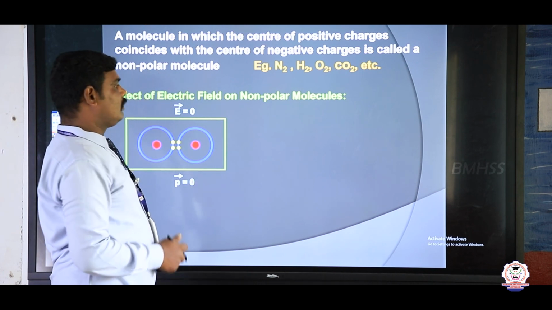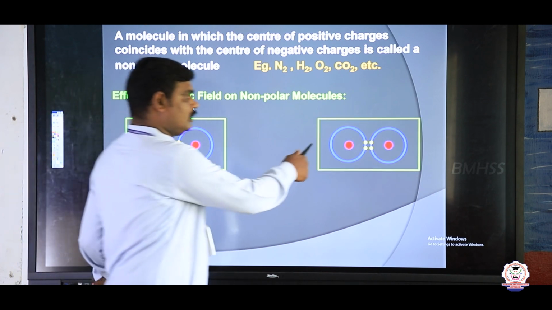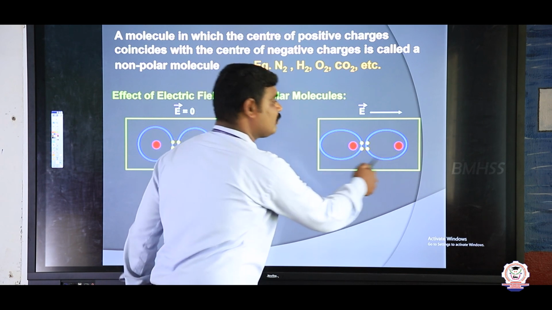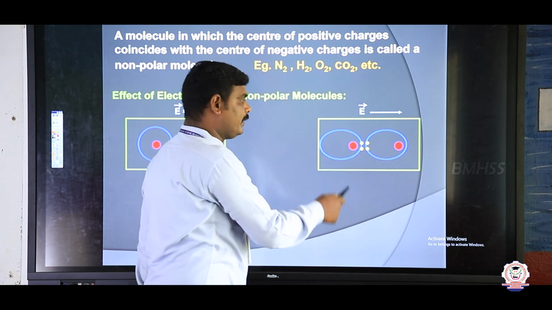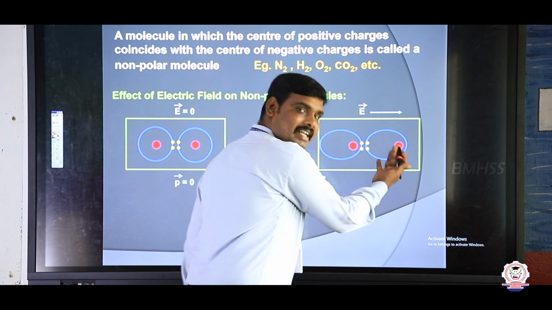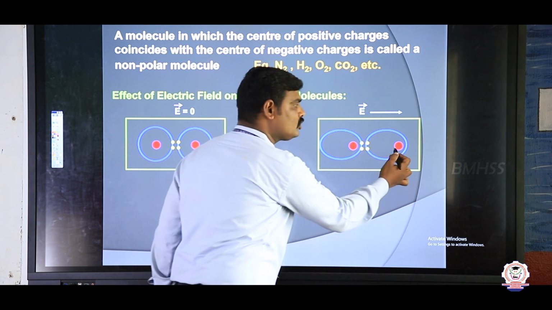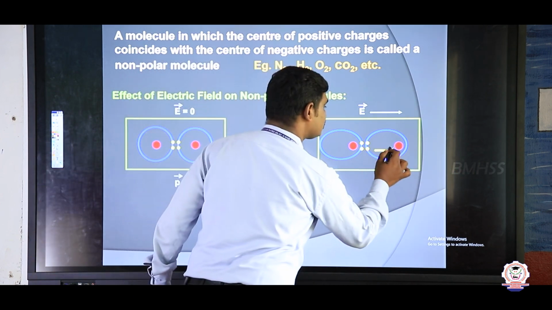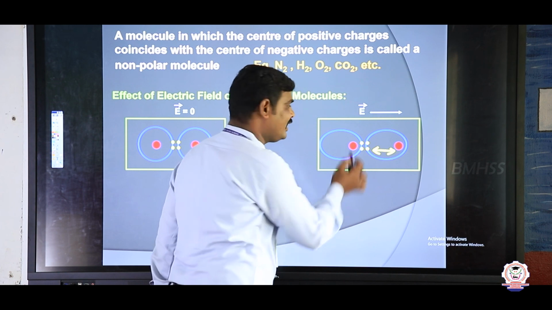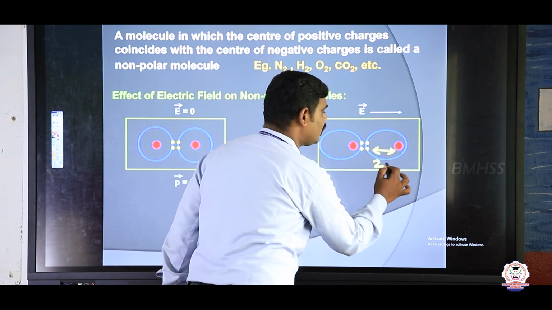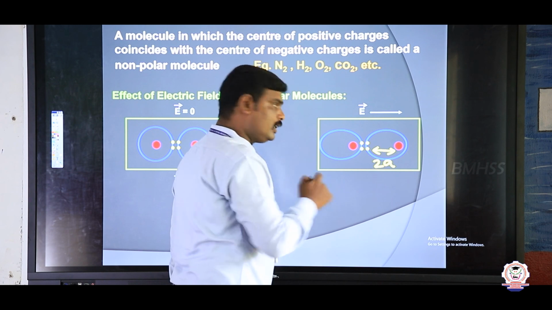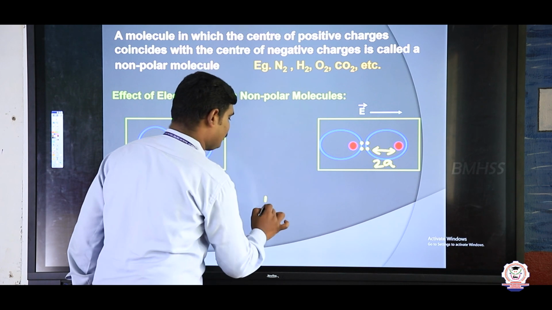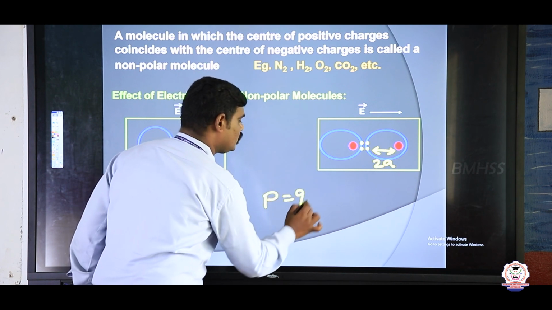Suppose I now apply the electric field. The alignment will change, which means the negative charges are attracted towards the positive and the positives are attracted towards the negative. So here a small distance is created between the negative charge and the positive charge. So 2A is present. If 2A is present, the dipole moment is also present. Why? Because P is equal to Q into 2A.